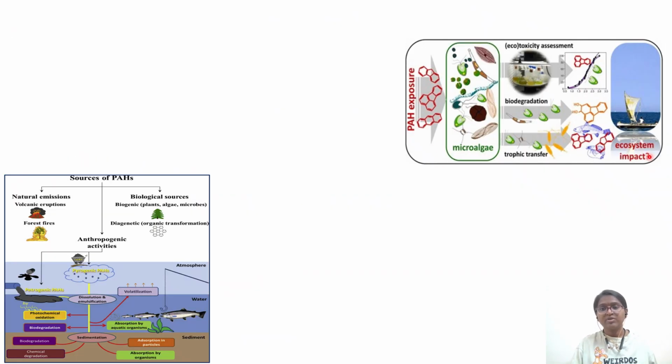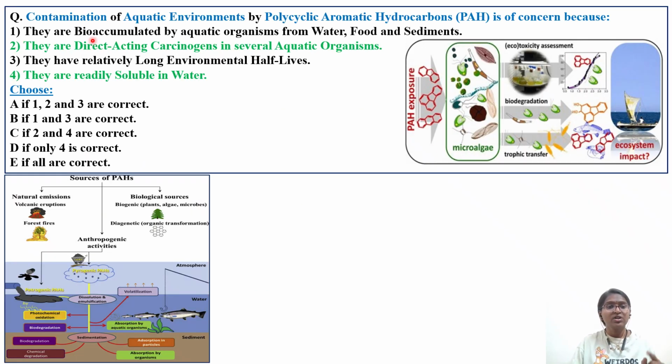With this, we'll be seeing another question also. Contamination of aquatic environments by polyaromatic hydrocarbons, that is PAH, is of concern. PAH has some physicochemical properties because of which it has more additional adverse effects, that we'll see. They are bioaccumulable. So the right answer is, actually first we'll discuss the right answer.